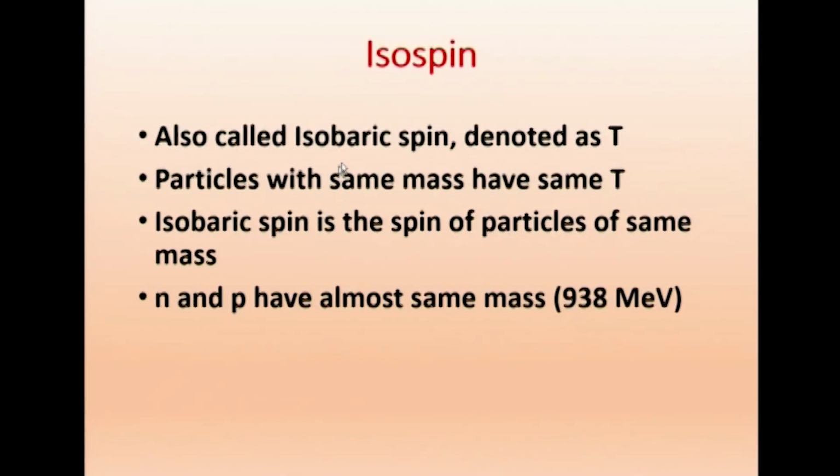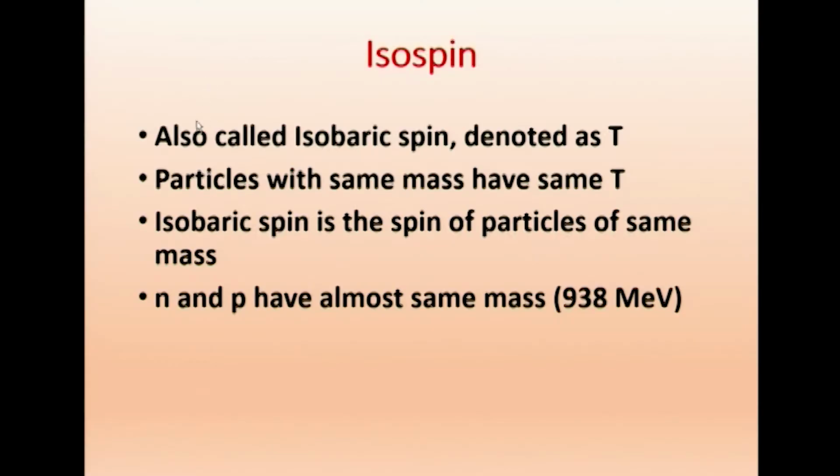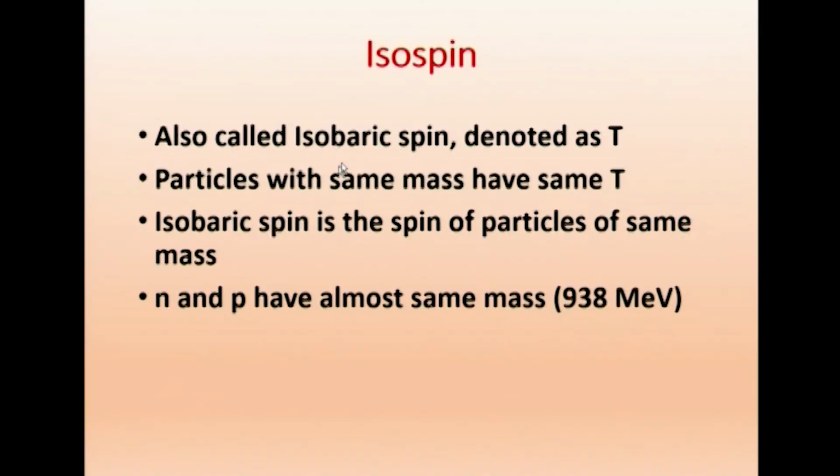Now we will go to what is called isospin. Iso means same spin, so we are going to talk about particles with the same spin. Isospin is also called isobaric spin. Here in isobar, A refers to the mass number. When you consider isobaric elements, they have the same mass number. Here in the elementary particles, when you say isobaric, it means same mass.